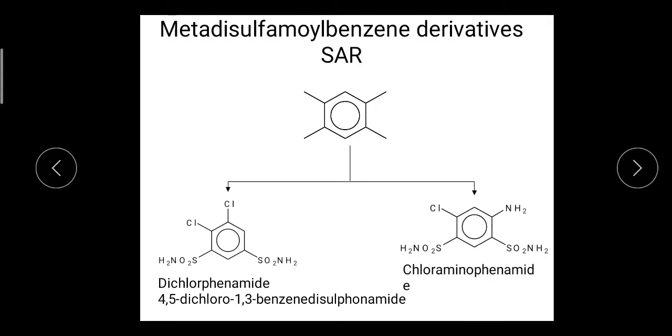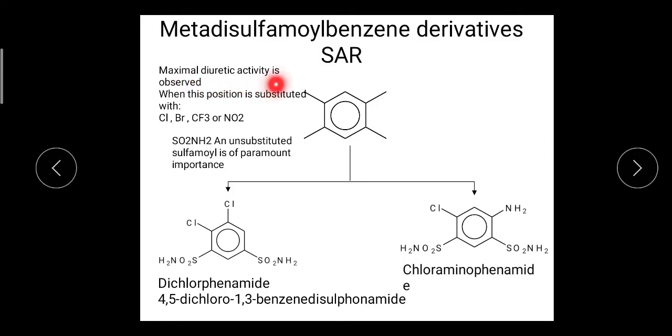The second drug is chloraminophenamide, but it is not in your syllabus. Your syllabus only has dichlorphenamide. So we'll see the structure activity relationship. As in the earlier drugs, the SO2NH2 sulfamyl group should be unsubstituted, and it is important for carbonic anhydrase inhibition action.